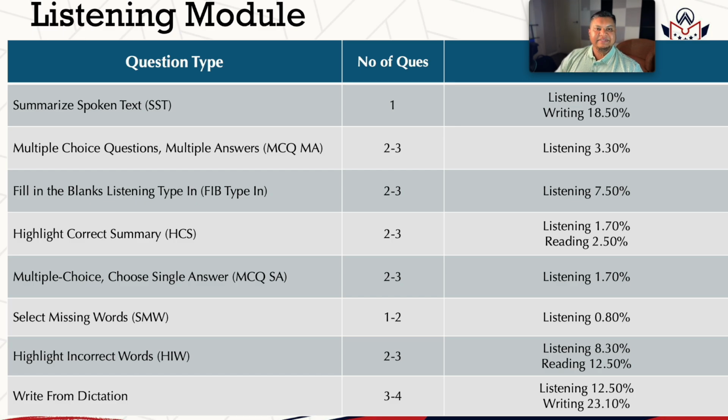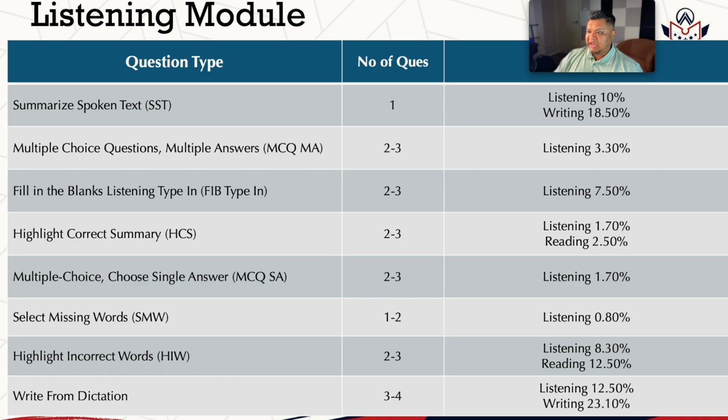In both cases, you used to get 1 to 2 questions. You will get 2 to 3 questions. Highlight correct summary still contributes towards your listening by only 1.7%. And to be frank, even without answering that, you can get 90 out of 90 in listening. And in reading module, 2.5%.